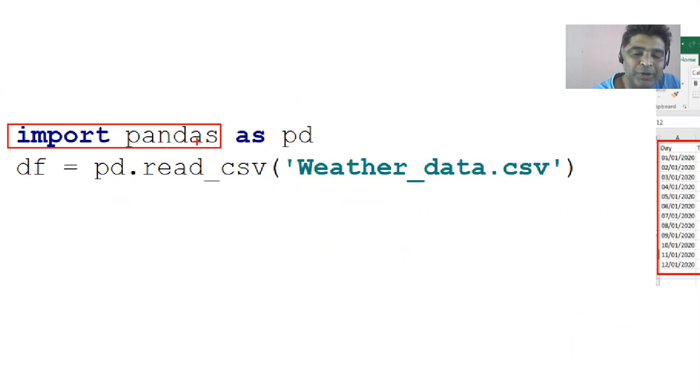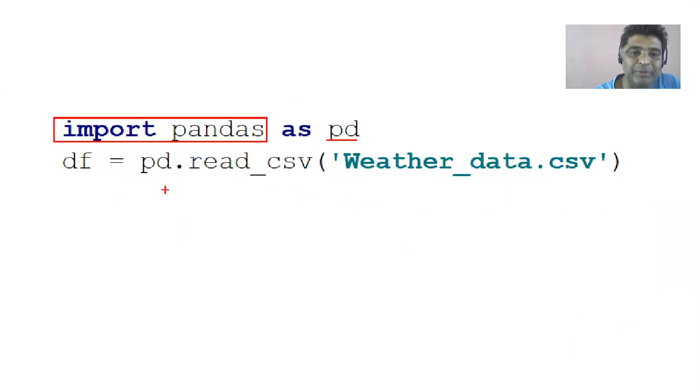That means, instead of calling the members of pandas every time, telling pandas dot DataFrame, pandas dot read_excel, pandas dot this and that, I'm just referring to it with an alias name. An alias is another name, a short name. Now I want to create a data frame. So I'll say data frame is equal to pandas.read_csv. That means I'm trying to read a CSV file.